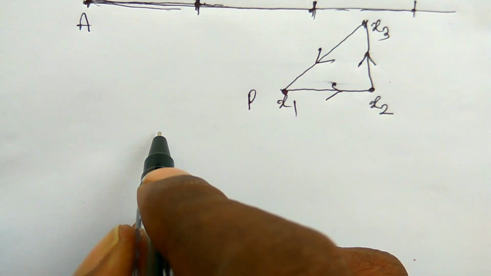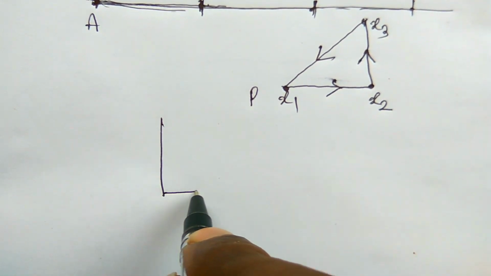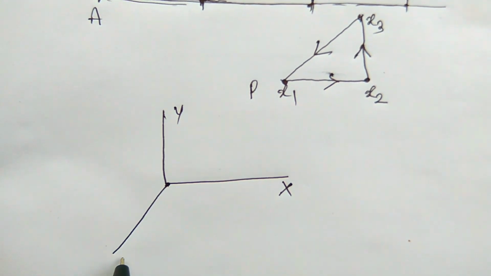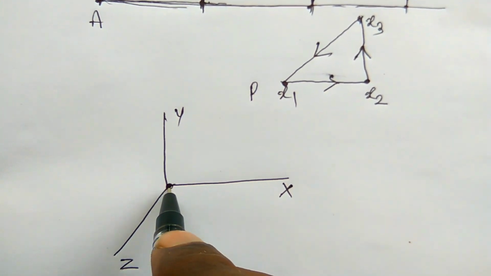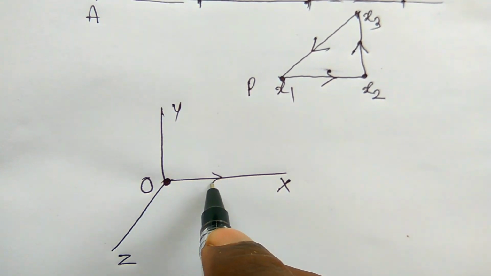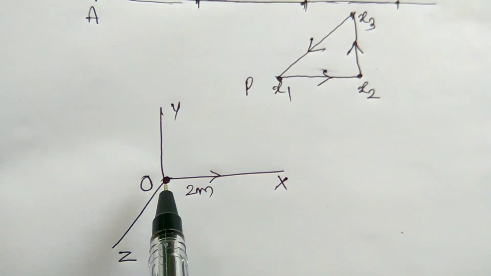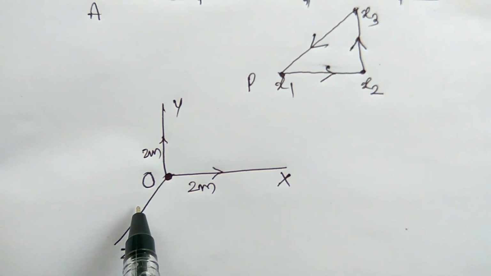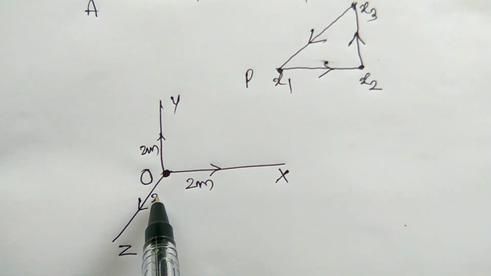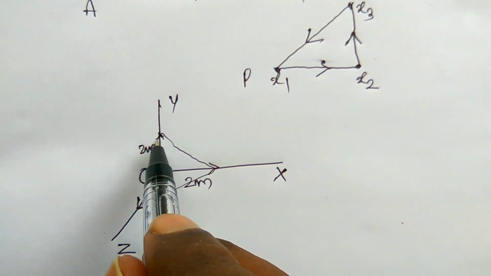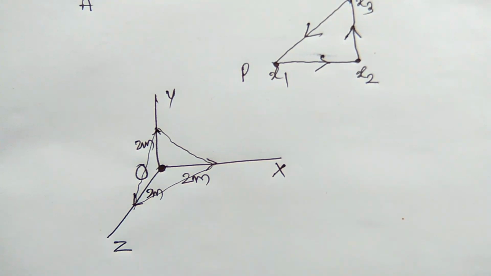For example, here there is the x-axis, this is the y-axis, and this is the z-axis. This is the origin point, O. If a particle is moving along the x-axis 2 meters, along the y-axis 2 meters, and along the z-axis 2 meters, then it can be set like this. So this is the motion of the particle in 3 dimensions.